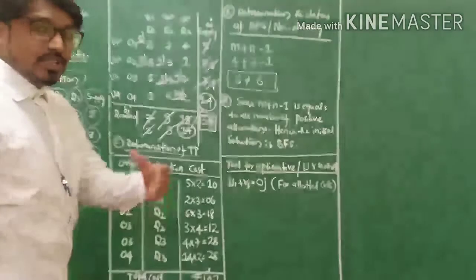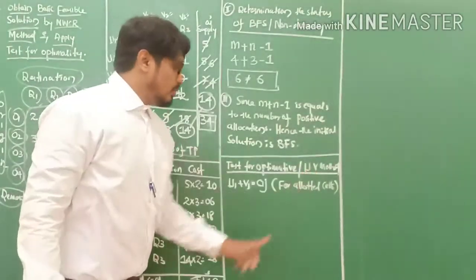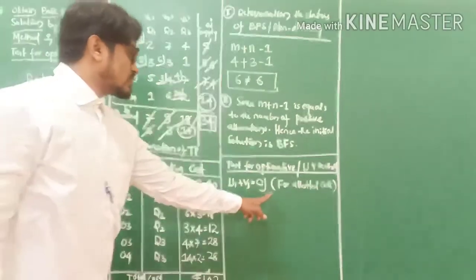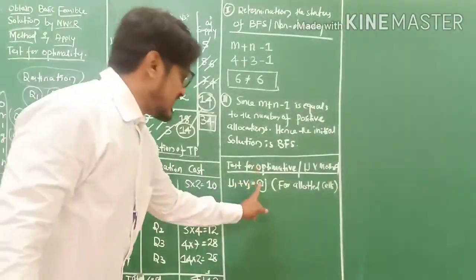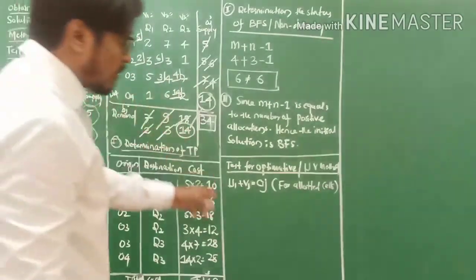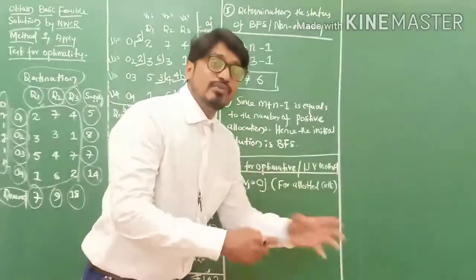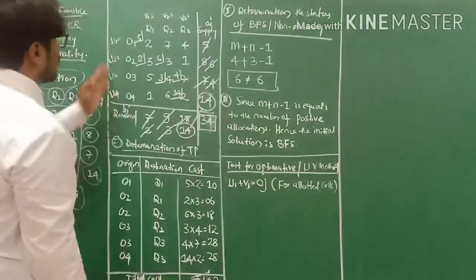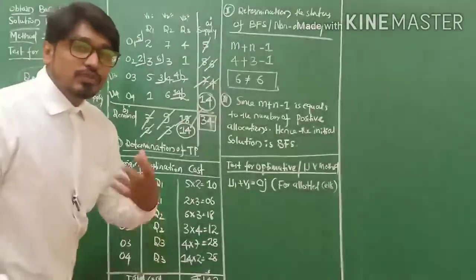We need to calculate this Ui plus Vj equals to Cij for allotted cells, to find out the values of U's and V's.